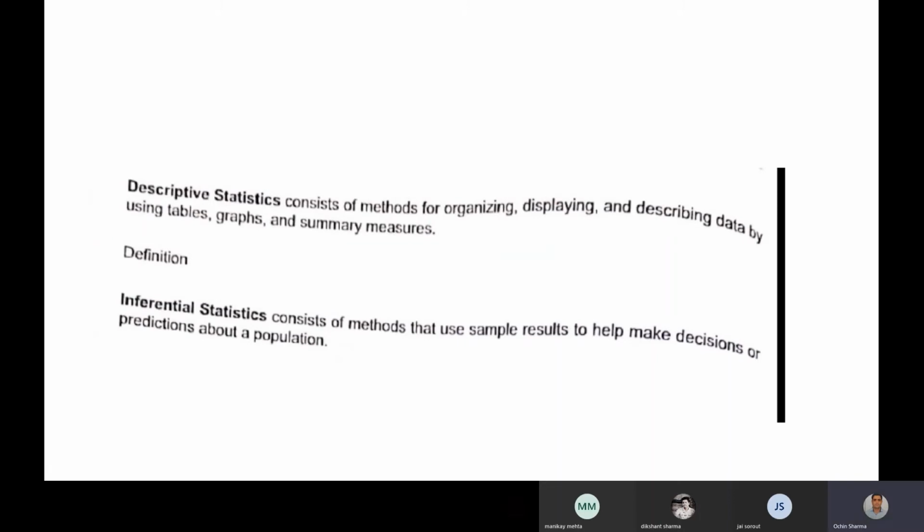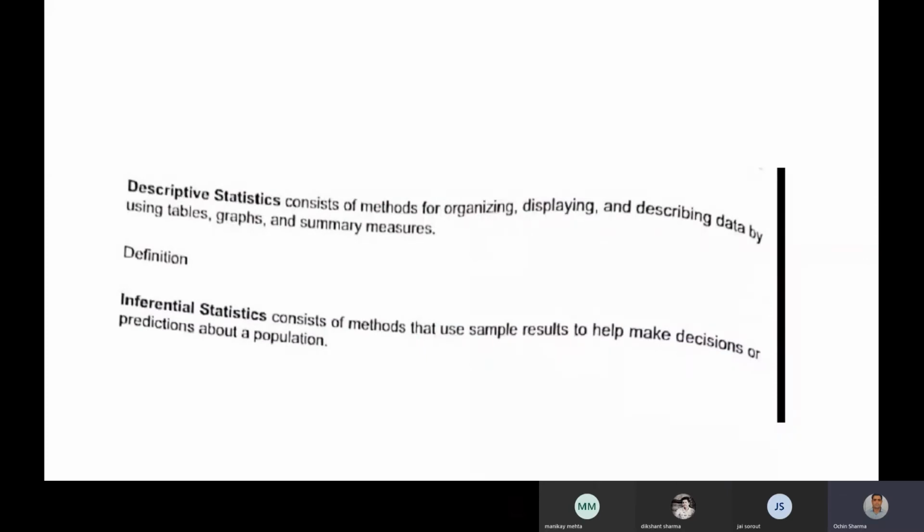Now there is another term, descriptive statistics. What is descriptive statistics? It consists of methods for organizing, displaying, and describing data using tables, graphs, and summary measures.